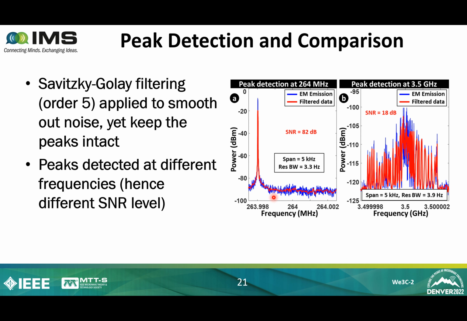This method works for high SNR, as shown in the left figure, where we have 82 dB SNR, and also it works for low SNR, where we have 18 dB SNR in the right figure. In both cases, the span was 5 kilohertz and the resolution bandwidth was 3.9 hertz, and for the left one it was 3.3 hertz. So using our method, first removing noise, then detecting peaks and comparing with the existing baseline, we can detect the presence of a rogue device in a secure facility.